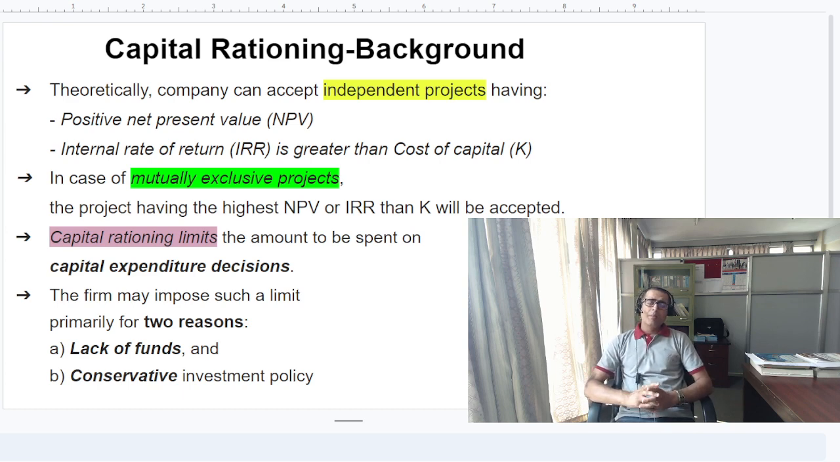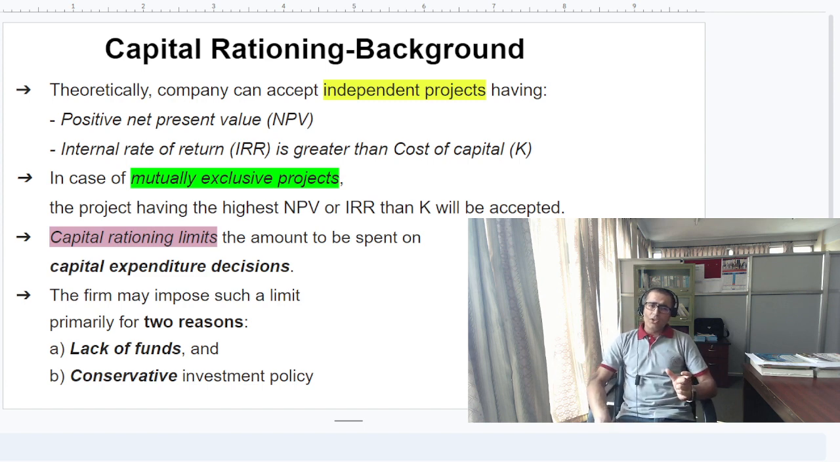But in practice, we normally have to take decisions under a budget constraint, so we are not able to invest in all capital projects. We accept projects based on our available financial resources. The important term here is capital rationing, which affects our capital investment decisions, or capital expenditure decisions.